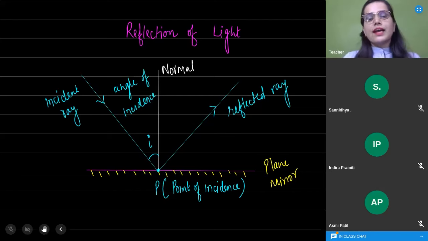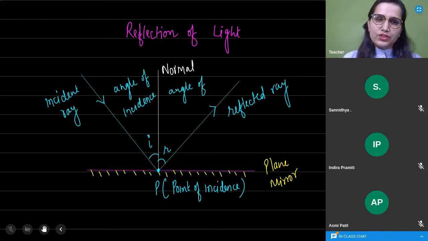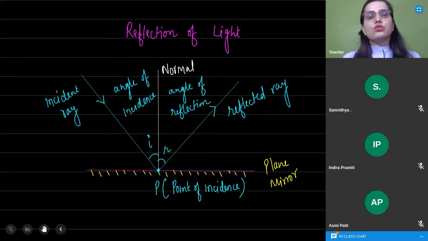Now, dear students, the angle made by reflected ray with the normal के साथ reflected ray जो भी angle बनाती है, that is angle of reflection. Angle of reflection. So denoted by R. Okay. So these are some terms that we are going to use in laws of reflection.